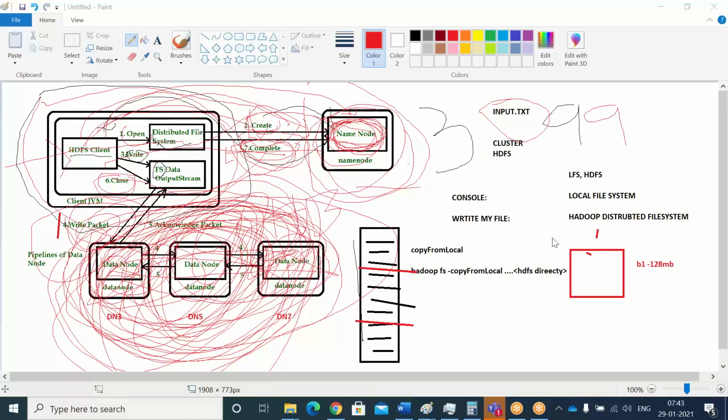See, Money, you are going to store the data based upon your cluster size. While writing your input file, suppose your cluster is not sufficient for that, definitely you will get an error, a storage space issue. That is why we have the name node. Whenever you send a write request, the name node checks the size of the file, how to allocate it, and whether it can accommodate that space within the cluster or not.